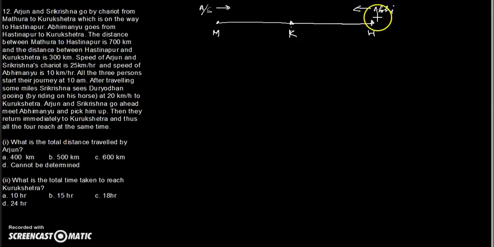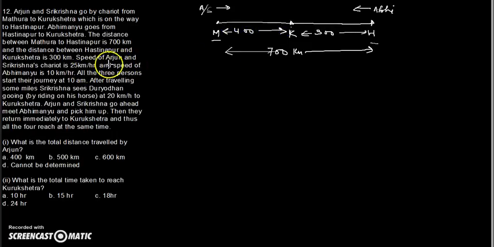The distance between Mathura and Hastinapur is 700 kilometers. This total distance is 700, given. And the distance between Hastinapur and Kurukshetra is 300. So this is 300, which means this is 400. Now Arjun's chariot speed is given and the speed of Abhimanyu is given. So this is 25 km per hour and this is 10 km per hour.